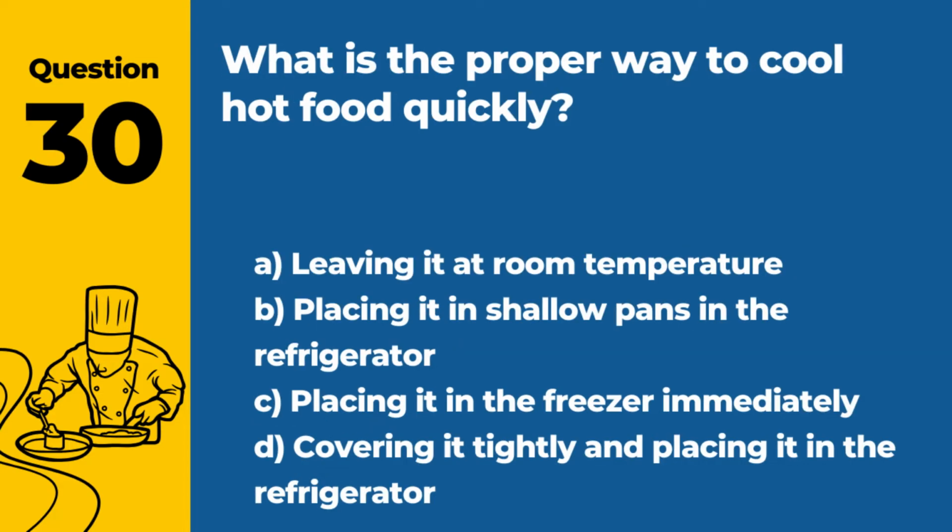Question 30. What is the proper way to cool hot food quickly? A. Leaving it at room temperature. B. Placing it in shallow pans in the refrigerator. C. Placing it in the freezer immediately. D. Covering it tightly and placing it in the refrigerator. Answer B. Placing it in shallow pans in the refrigerator. This method allows for quick and even cooling.